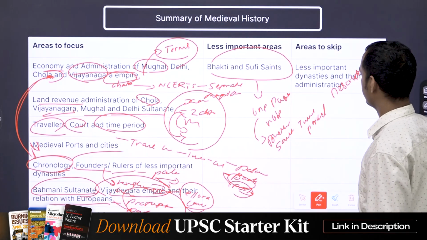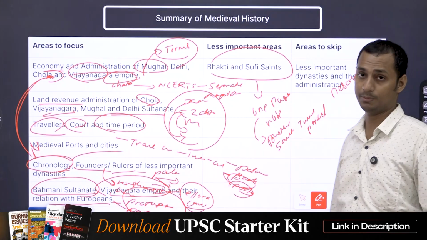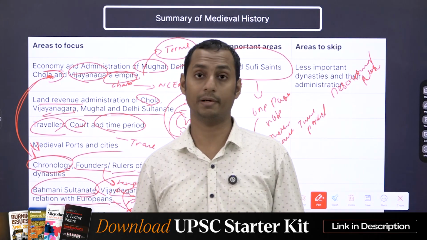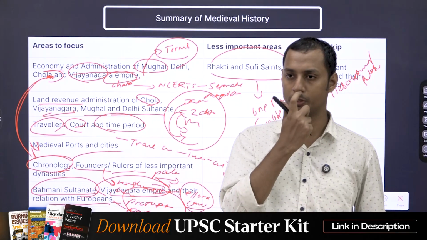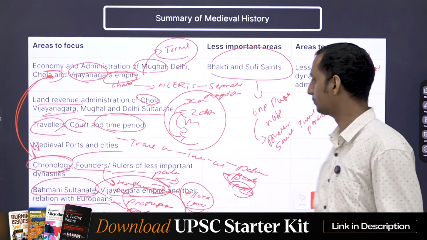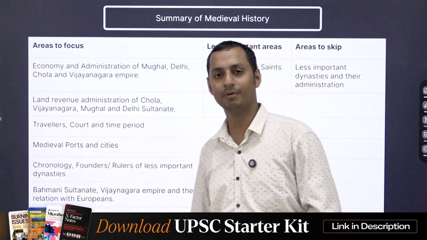What are the less important areas? You can skip the dynasties and administration of all the less important dynasties, such as you don't need to know about the administration of the Chandela dynasty. You don't need to know about the administration of, let's say, the Solanki dynasties. Okay, these are some of the areas that you need to skip. So that is with respect to the medieval history.